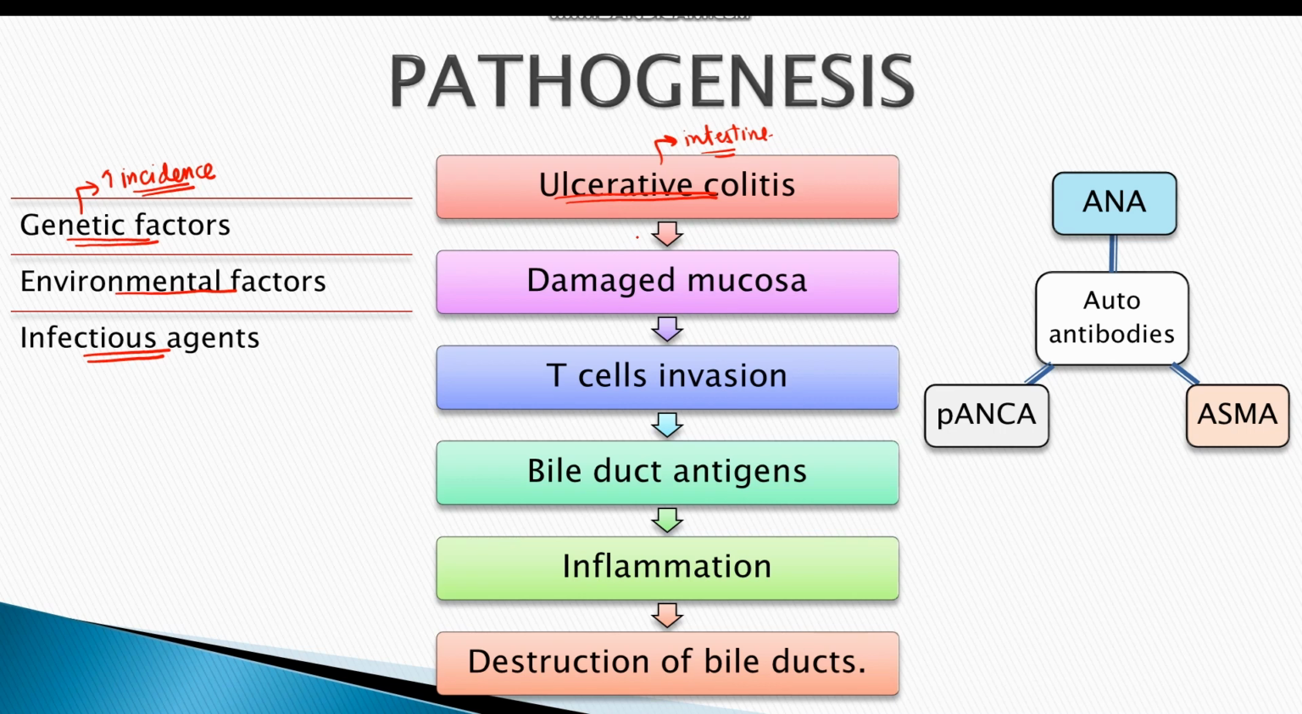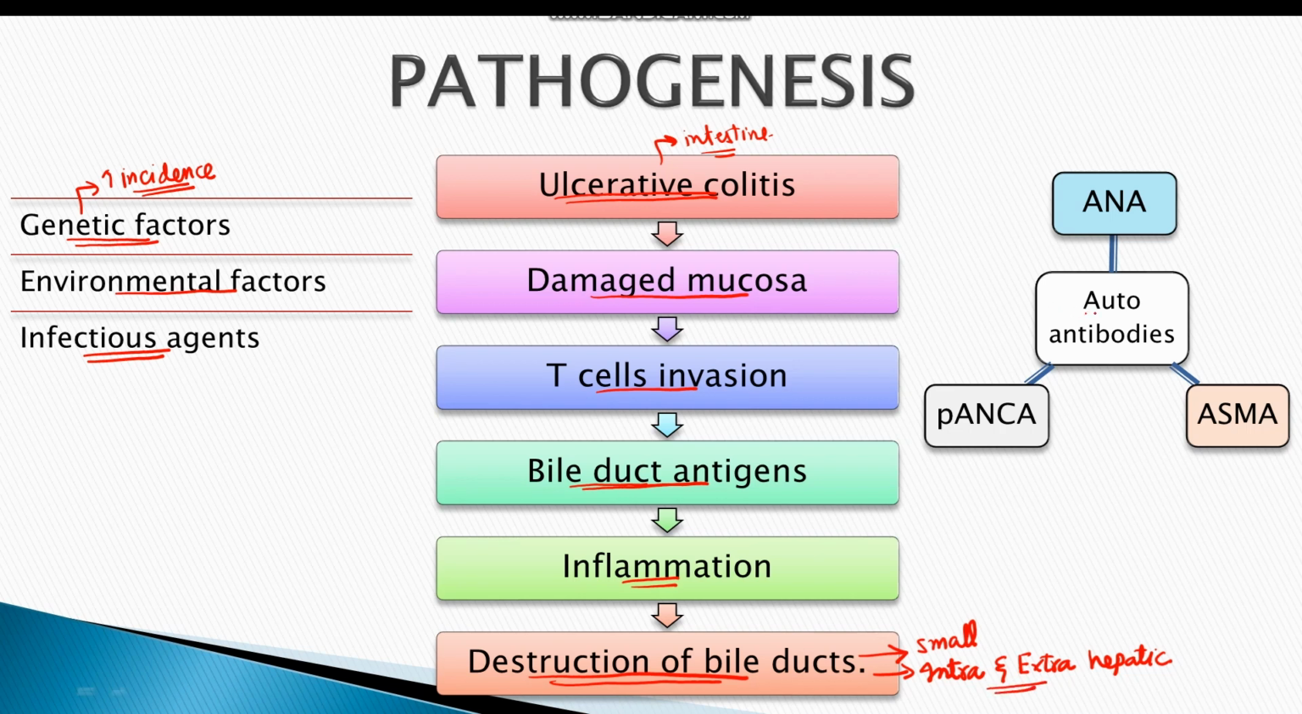In such cases, there is a T cell mediated damage to the intestinal mucosa. The T cells invade into bile ducts and identify certain antigens present on the ductal epithelium of the bile ducts, hence resulting in the inflammation, which ultimately leads to destruction of bile ducts. So in primary sclerosing cholangitis, small ducts as well as intra and extrahepatic large bile ducts are also involved.